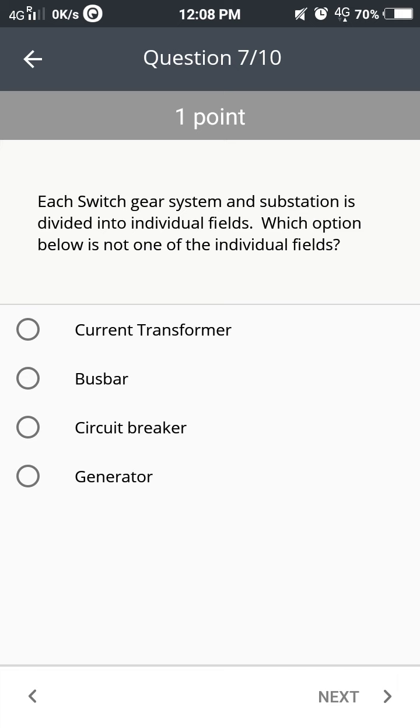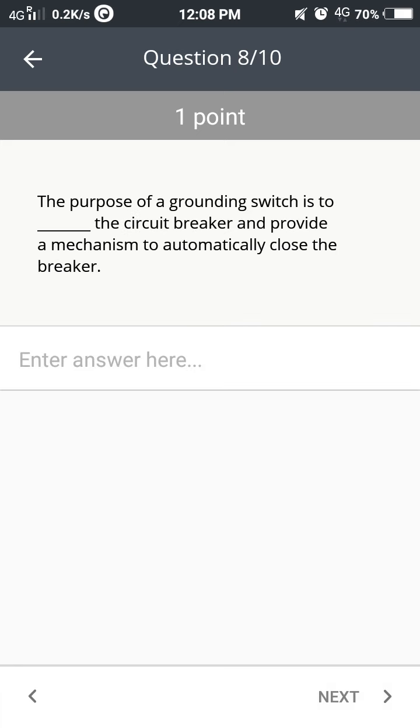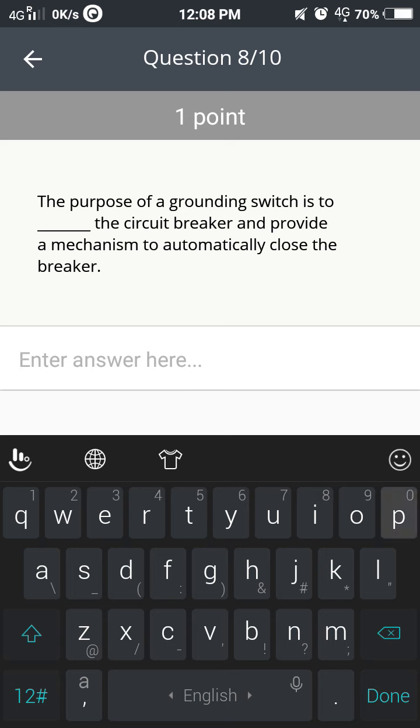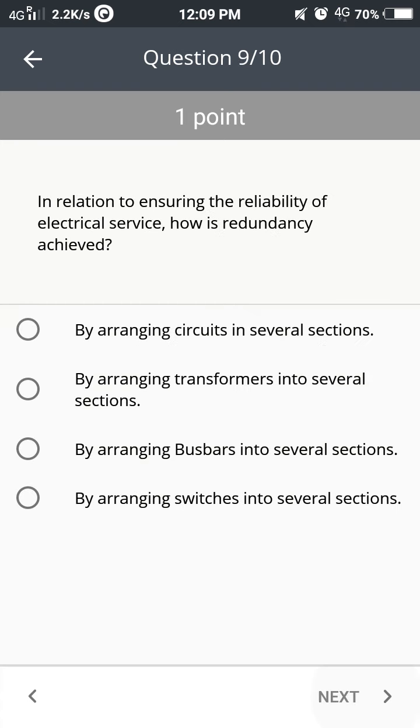Each switchgear system and substation is divided into individual fields. Which option below is not one of the individual fields? So here the answer is generator. For the next one, the purpose of grounding switch is to dash the circuit breaker and provide a mechanism to automatically close the breaker. So the answer here goes as protected.